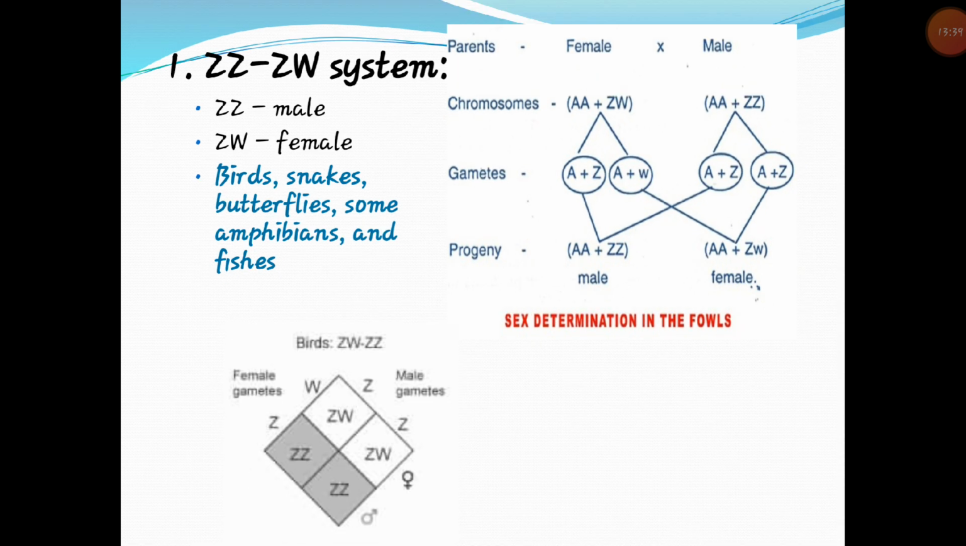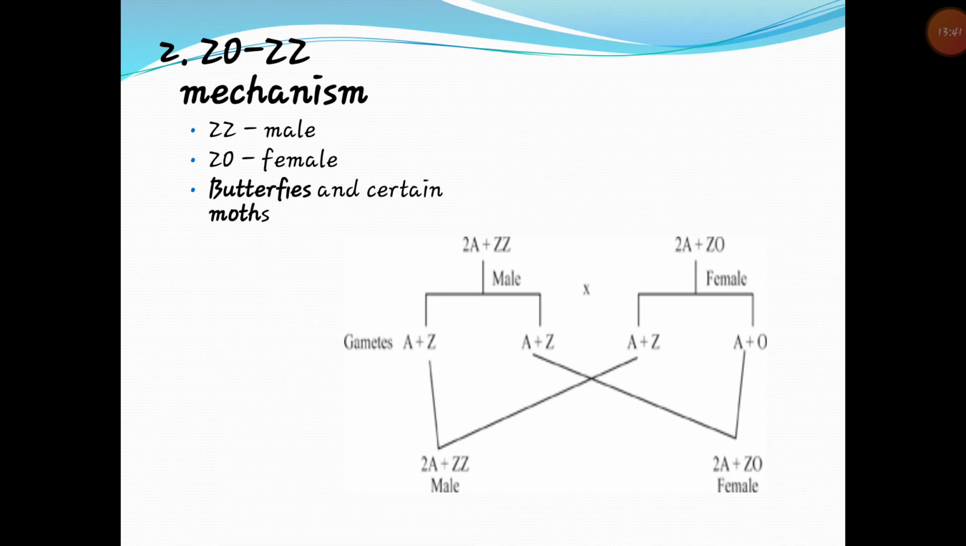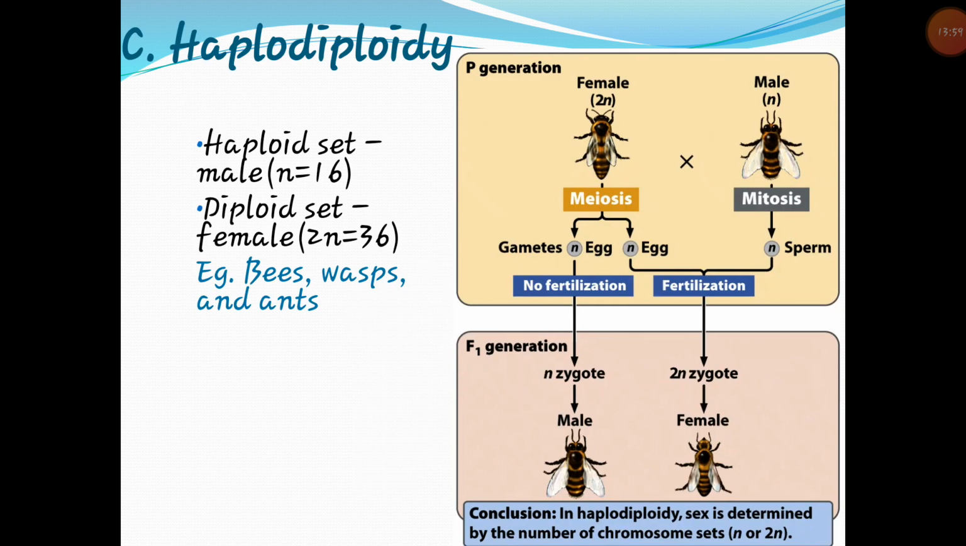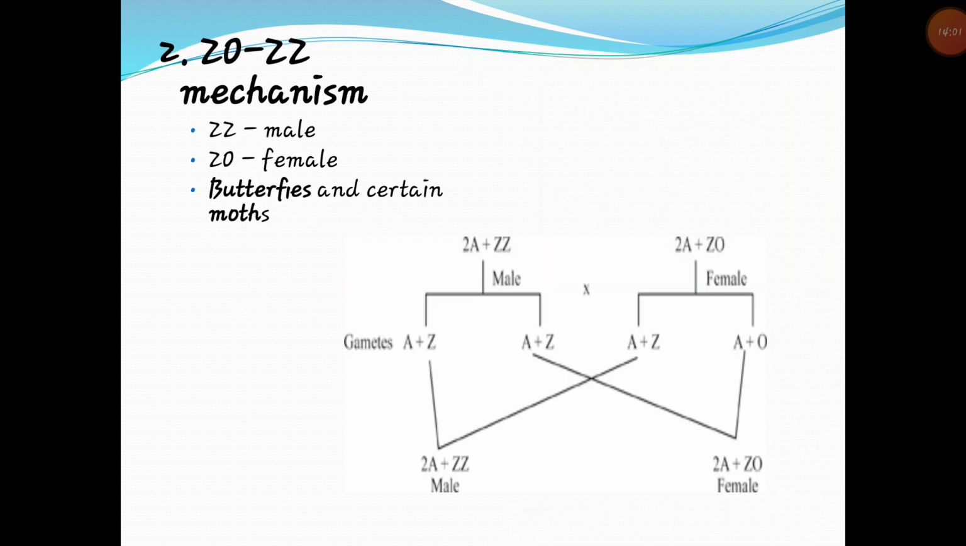Then next is the Z0 and ZZ mechanism. In butterflies and certain moths, we see the Z0 and ZZ mode of sex determination. The genotype of the diploid female carries a single Z chromosome and two sets of autosomes.